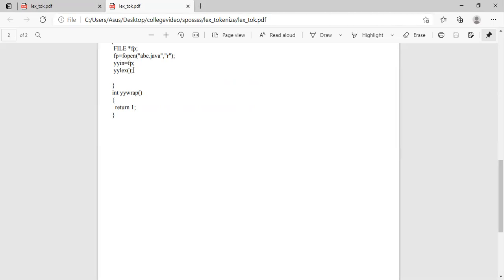The yylex command is the execution point of the lexical analyzer, where it starts to read that abc.java file in read mode, and it starts to identify the category of tokens. Now this integer yywrap returns 1. Why does it return 1? It is given so that whenever we are at the end of the file, after detecting the end of the file, we just return 1. So it shows that it is now the end of the file.